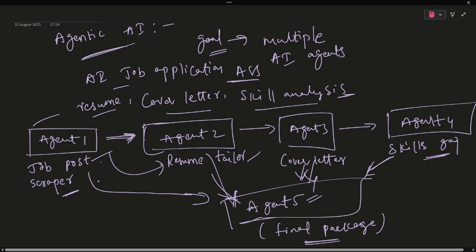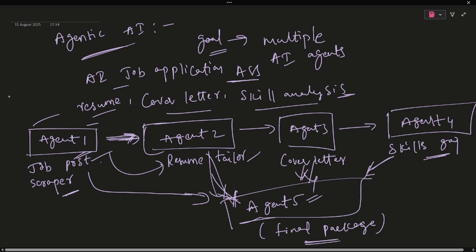This is the process of multiple agents working towards one final goal. Each agent has one specialized role. They pass outputs to each other. Agent one passes its output to agent two, agent two passes its output to agent three, and agent two passes its output to agent five. Similarly, all can pass outputs to each other. The system completes the entire workflow autonomously after the first input.